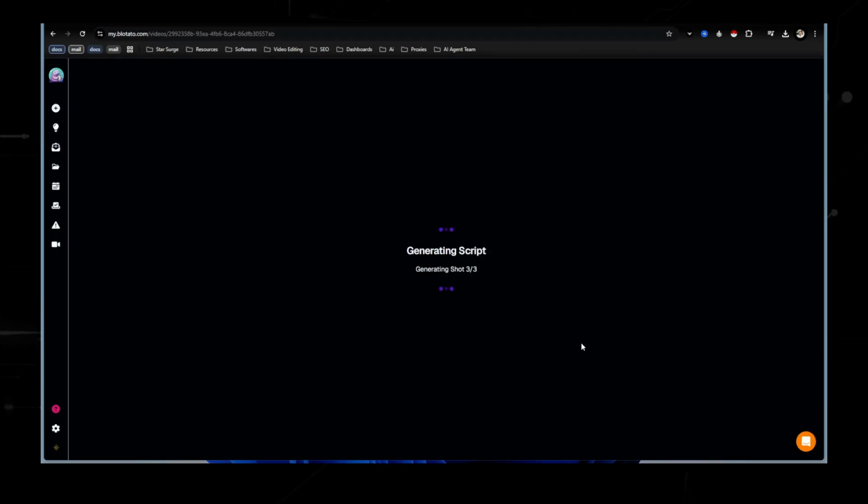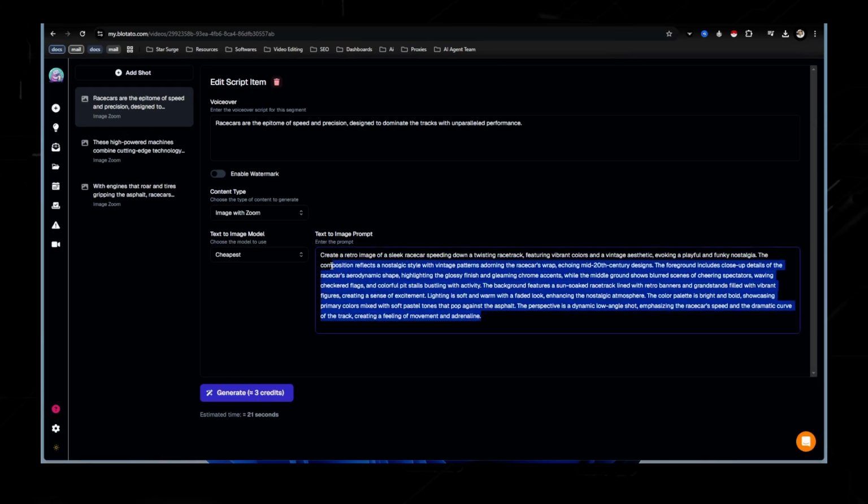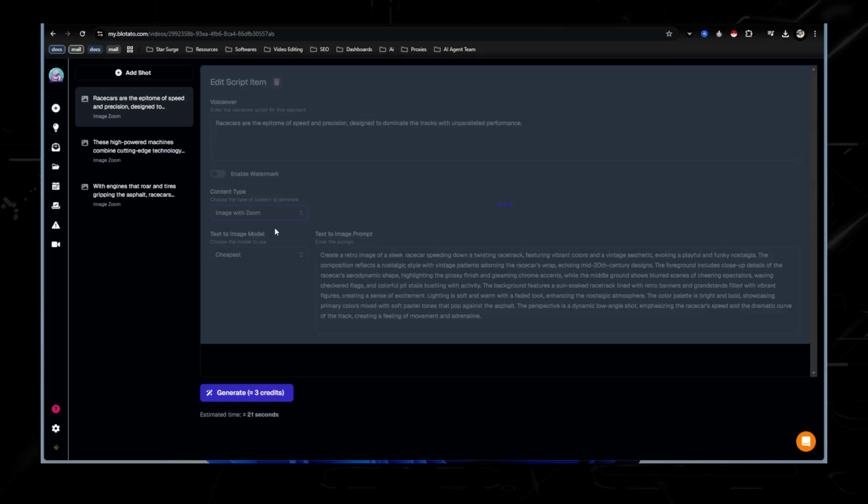So right now I'm just generating the script. It takes a couple seconds here, and voila. As you can see, we have 3 different shots right here. So these are going to be 3 different images that we can create. And right here, it already has done the prompt engineering for us that's going to create that AI generated image. The animated image is kind of what I go with.